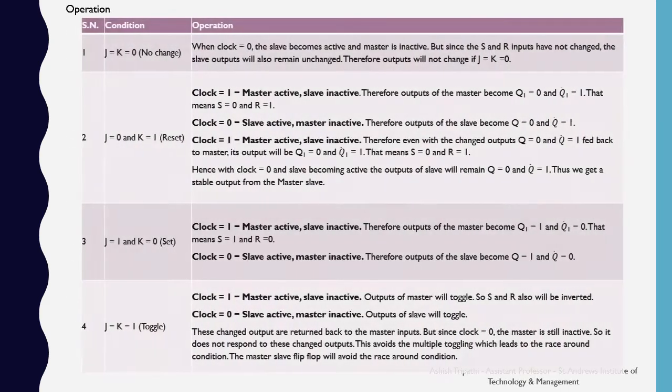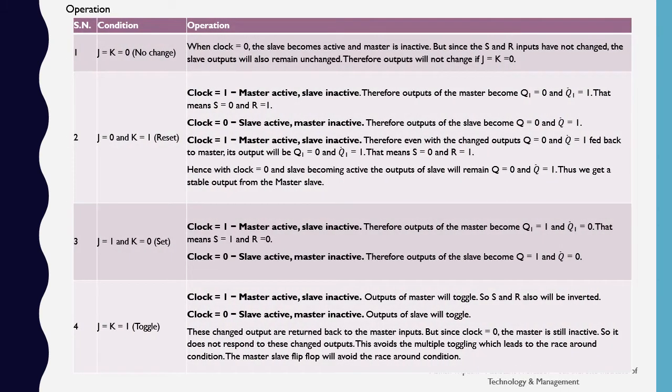Here you can see that when J and K both are 0, then there is no change of state, because when the clock is 0, the slave becomes active and the master is inactive. But since the S and R inputs have not changed, the slave output will also remain unchanged. Therefore, the output will not change for J and K equal to 0.